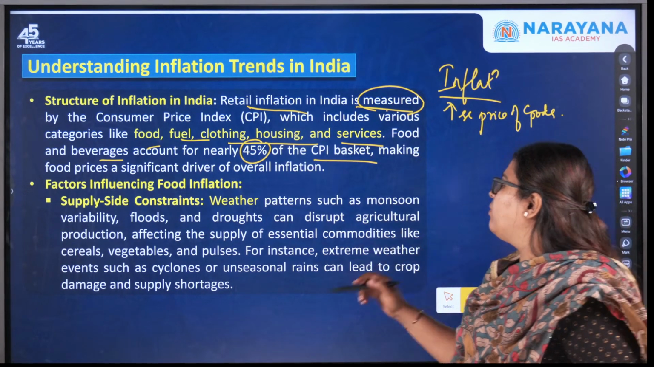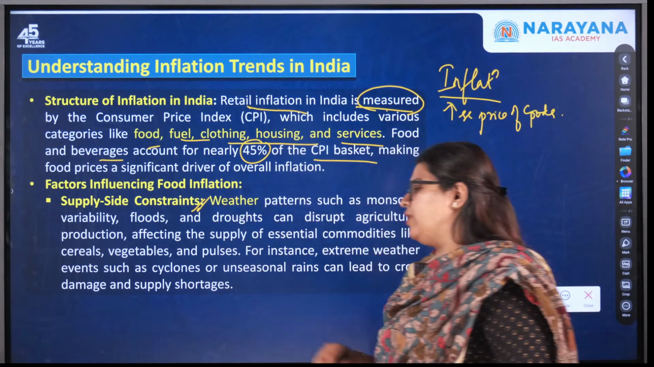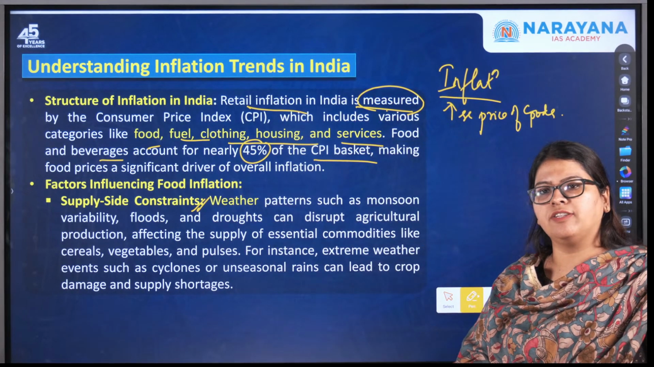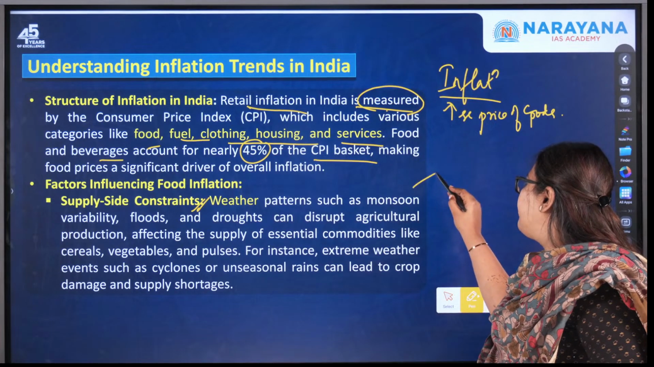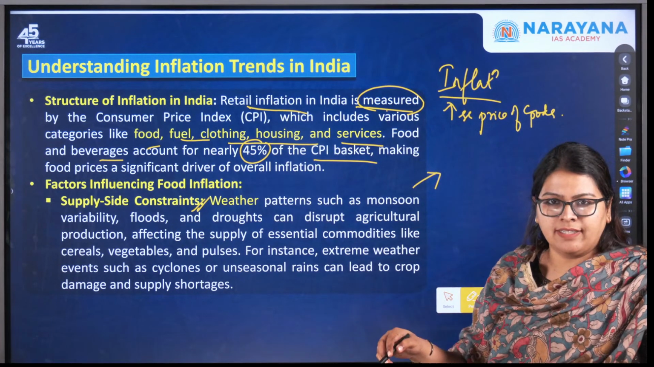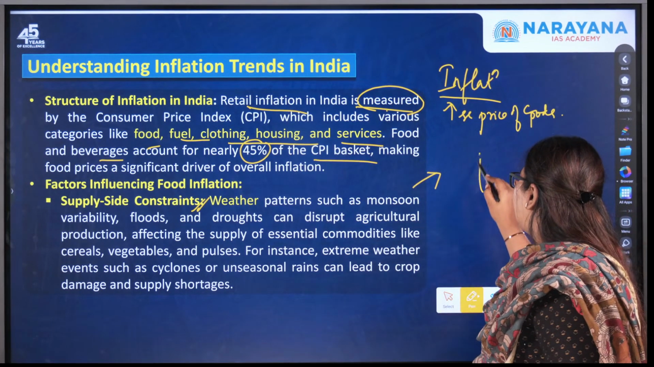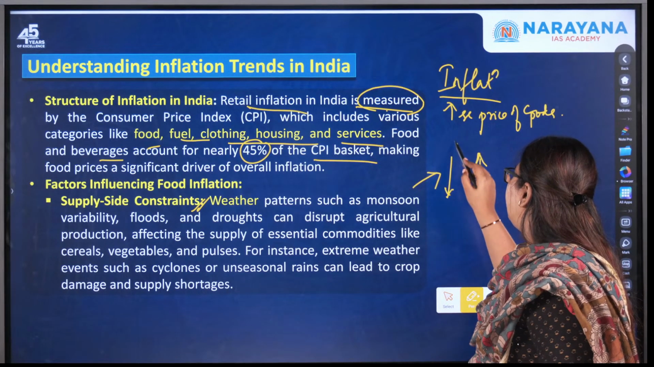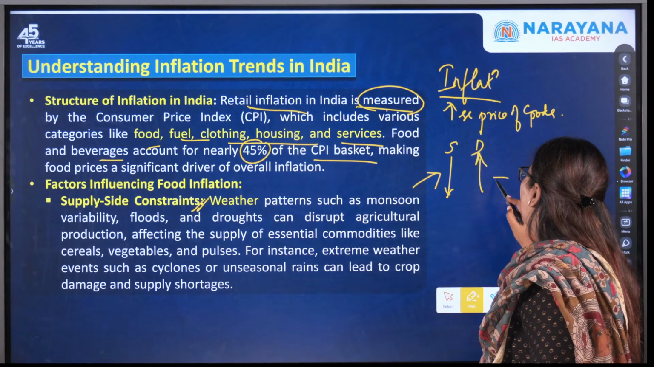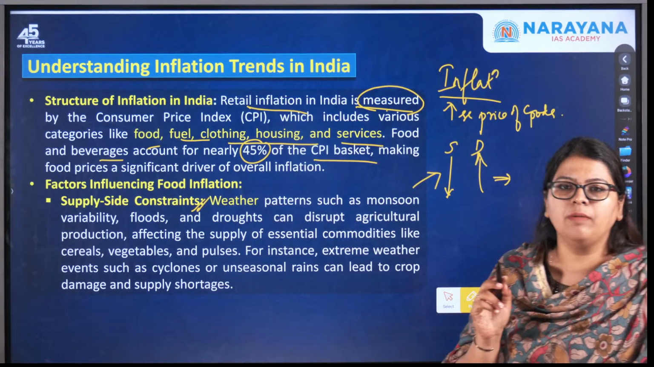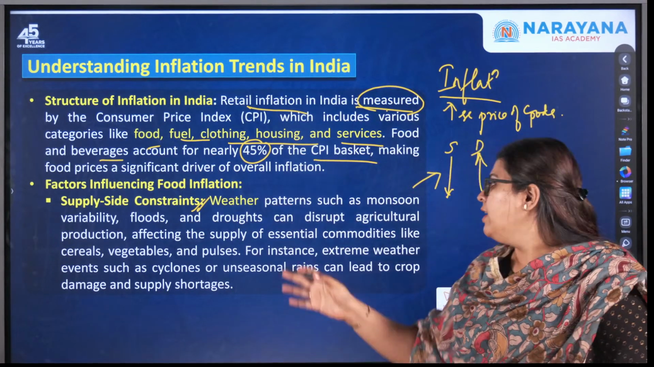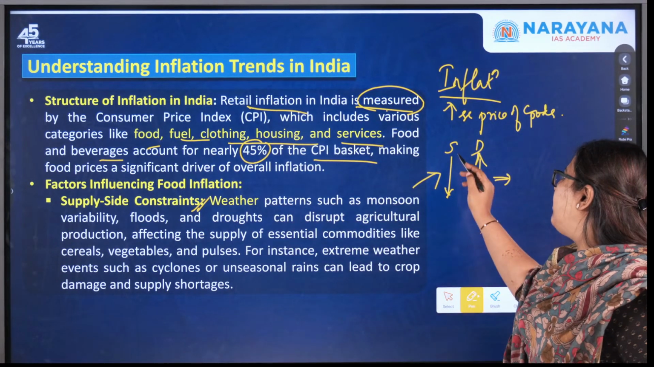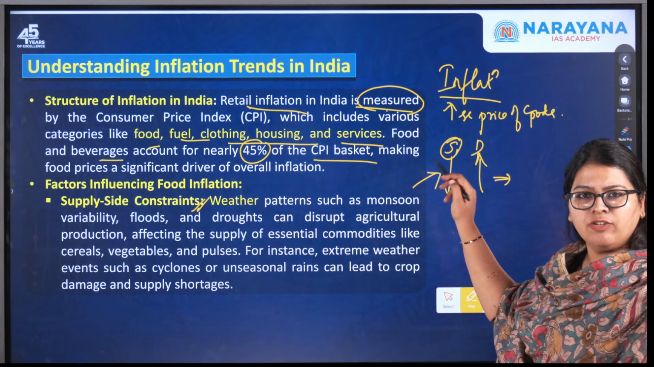The first one is supply side constraints. So what do you mean by supply side constraints? When the supply is less and the demand is more, then ultimately there will be an increase in the price level of a commodity. So why is the supply actually less?